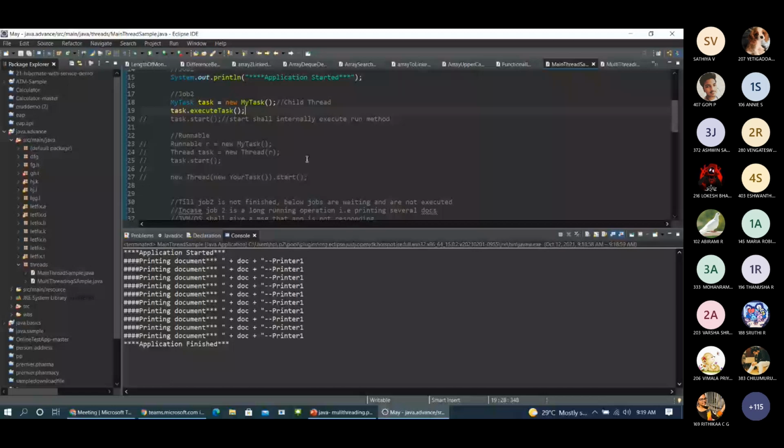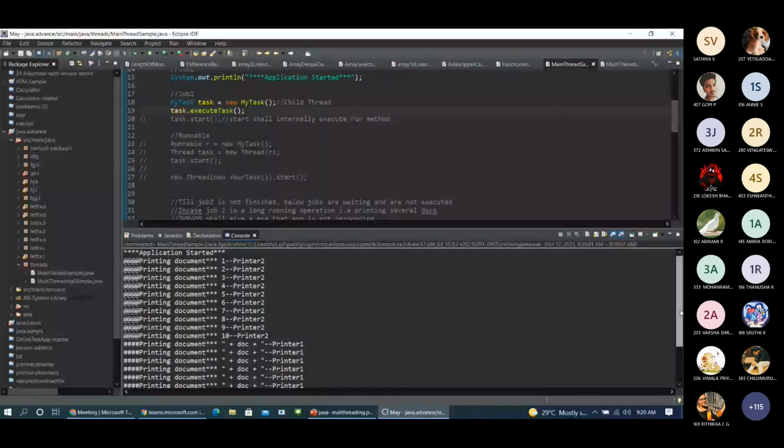You can see here, previously we had the printer one execution alone, right? The print statement of printer one, and here it is printer two, then printer one, because it's taking place in this way. The printer two is getting executed first, because inside the main thread, this is how we have executed. It is just a class.